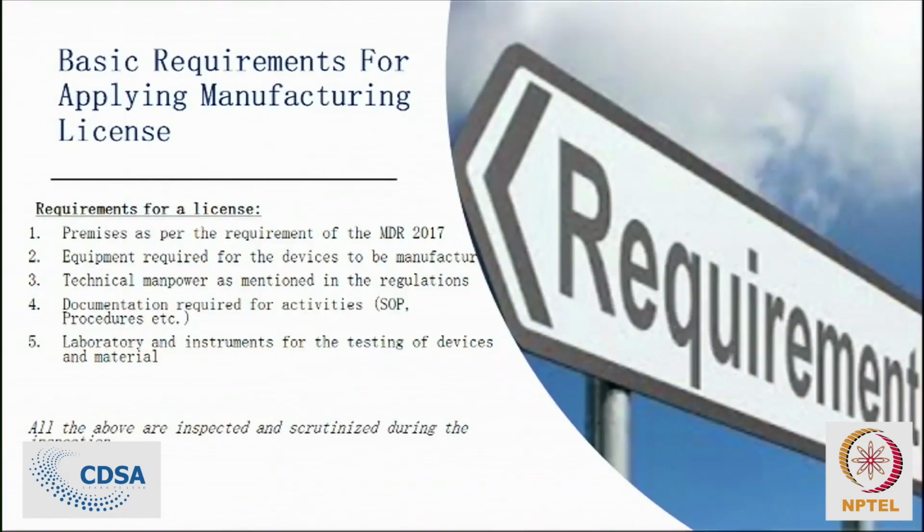They have to submit the test method. They have to submit the specification of the product. They have to submit the layout plan of the facility. All those information the applicant has to submit along with the requisite fees to the central licensing authority, and the central licensing authority will grant the test license for the purpose of test and analysis of the product.